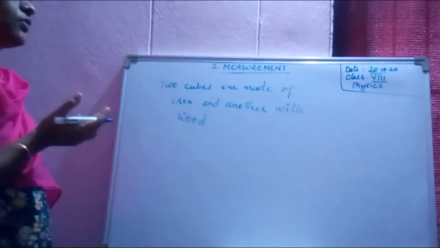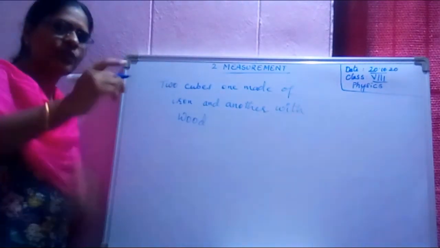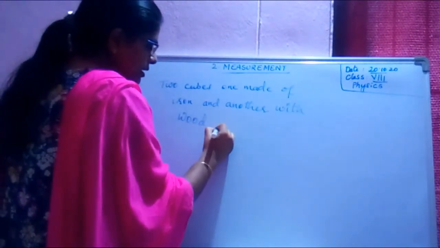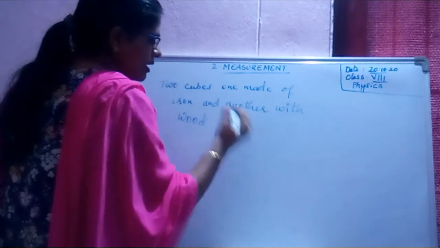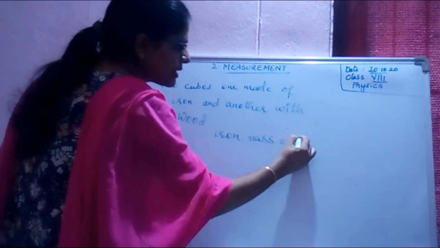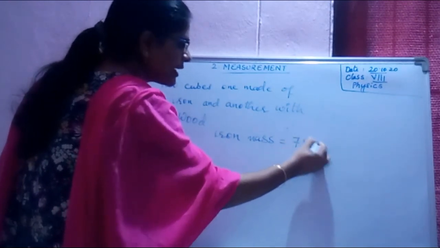One is made of iron and another one with wood. Mass of iron is 7,800 kgs.